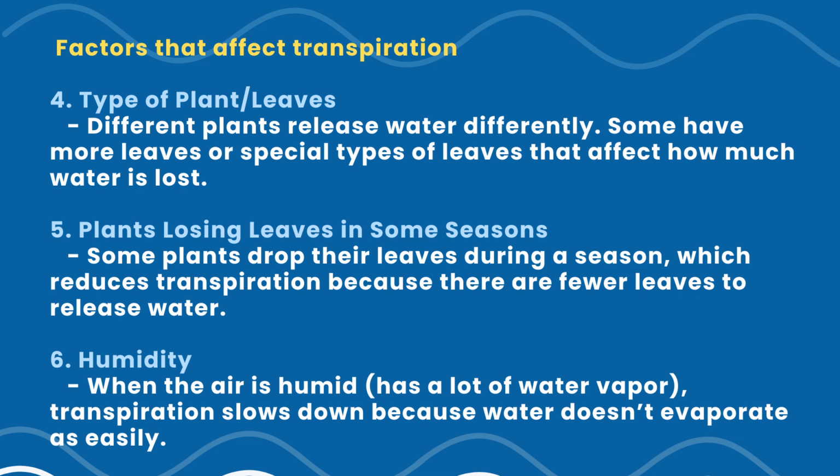And the sixth factor is humidity, because when the air is already full of water vapor, say it's very humid, it's more difficult for more water to escape from the plant's leaves. So dry air makes the transpiration happen faster.